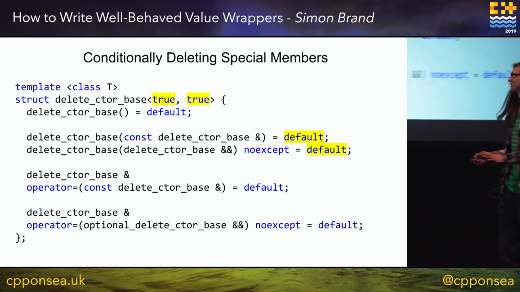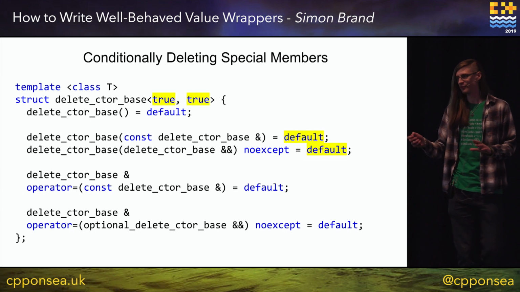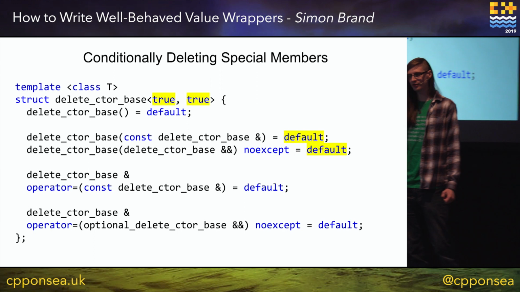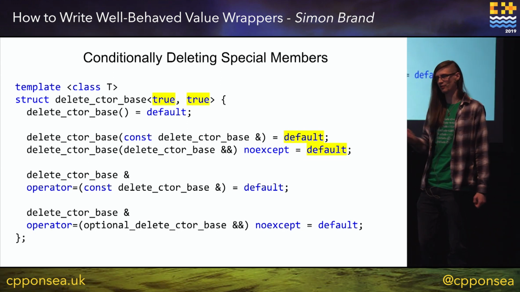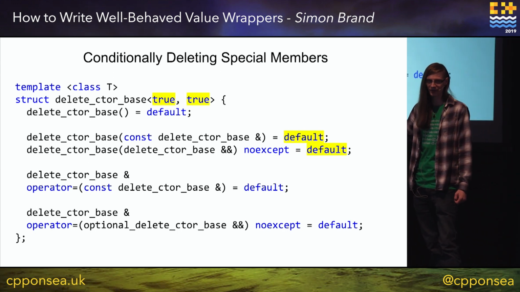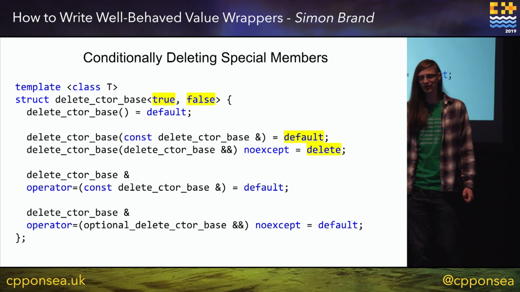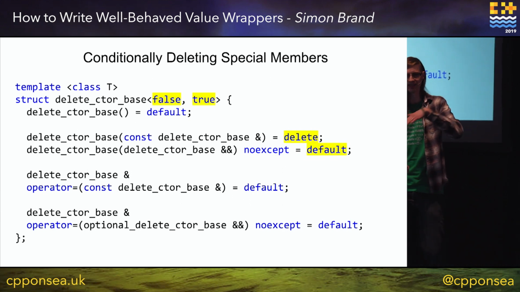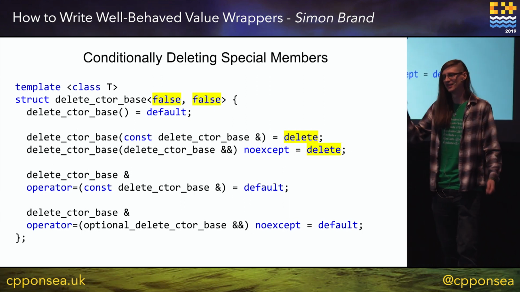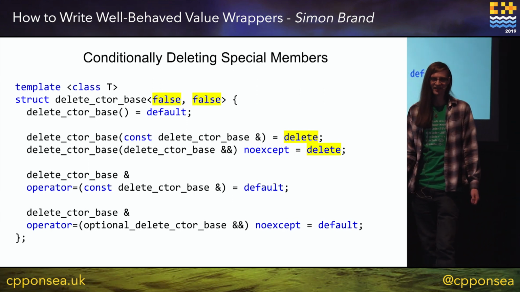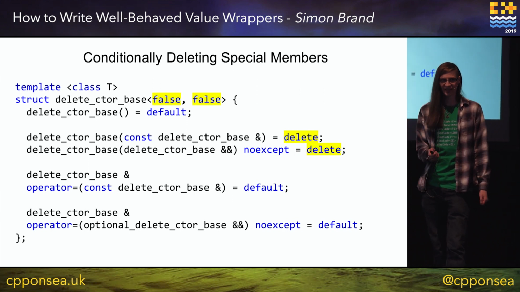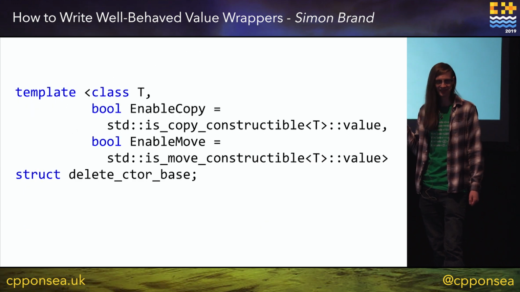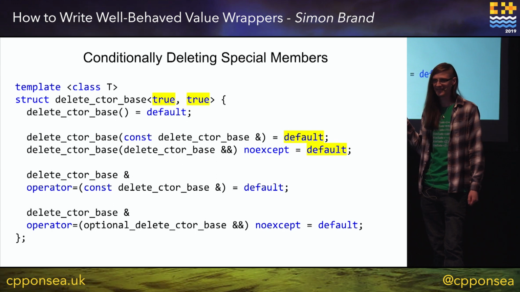So if my underlying type is both copyable and movable, then I default both my copy and move constructors. If it's true and false, then I default and I delete. False, false, delete, delete. I'm just covering all of the cases. Does this make sense? Does anyone have any questions about this stuff? No. Okay.